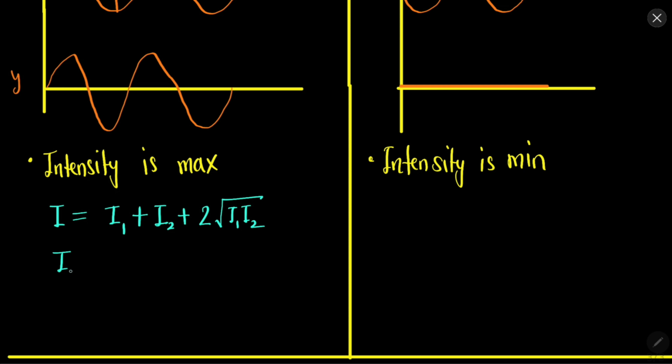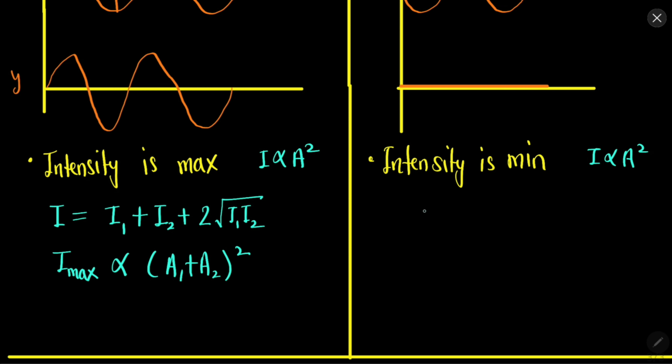It can be said that maximum intensity is proportional to amplitude 1 plus amplitude of the second wave whole square, because remember intensity is proportional to amplitude square. Remember this thing. And in the case of destructive interference, the intensity is given by this formula.